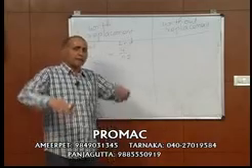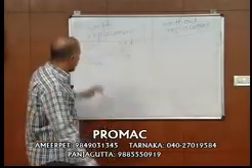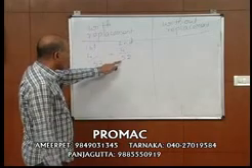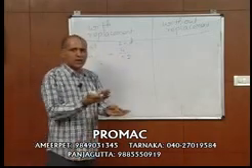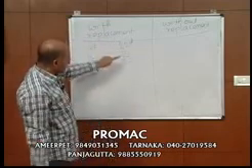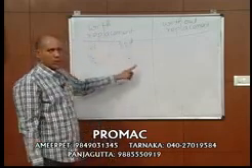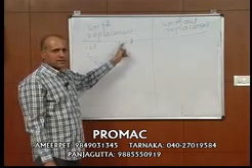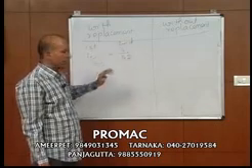But in case of with replacement, why 4 by 52 for the second card also? Because I have seen one card but added it back to the set. So when I am drawing the second card also, total number of cards are 52, aces are 4, probability is 4 by 52.